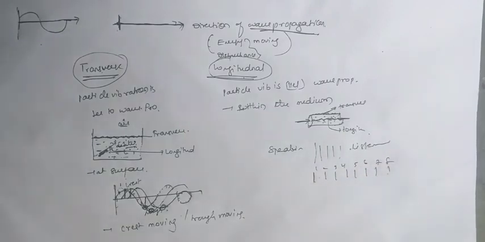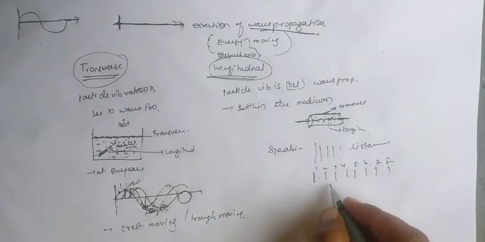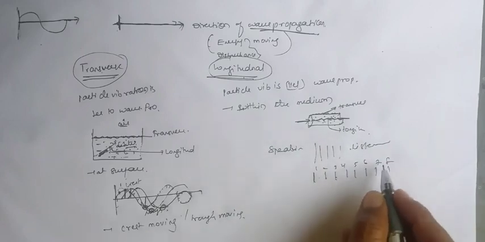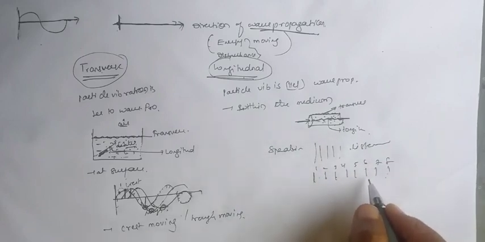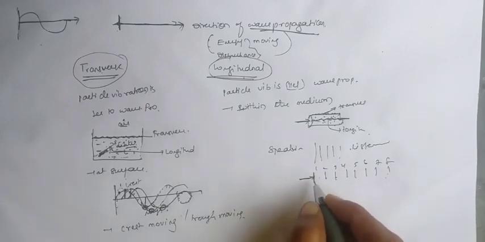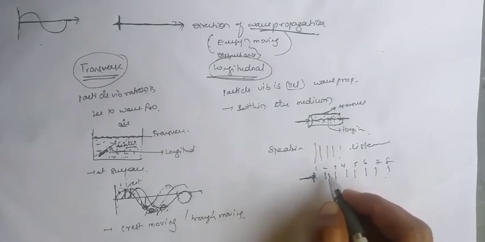Now the particles of the medium are at the equilibrium position. All of them are equidistant from each other. So 1, 2, 3 and 4 are all at the equilibrium position, that means all layers are equidistant. Now I am striking this first one. After striking, we get some oscillations, and by those oscillations this will be compressed, by the given force. The energy of the particle will be transferred to here and like this.